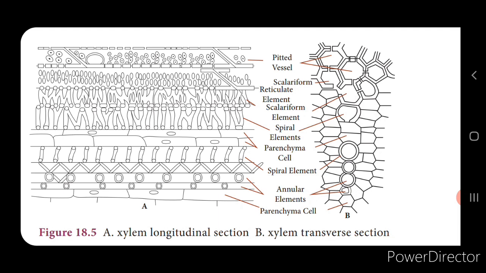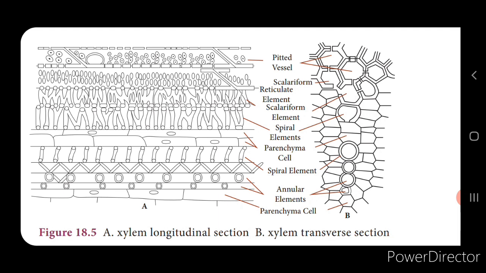Xylem tracheids are elongated dead cells. Sometimes they are hard and thick, and they also have lignified walls, and this helps in the conduction of water and provides mechanical support to the plant. Next is the xylem fibers. Fibers are always elongated, lignified and pointed at the ends, isn't it? This also provides mechanical support to the plant.